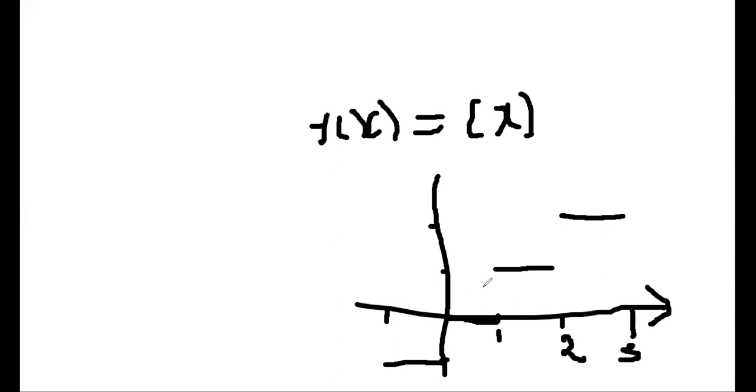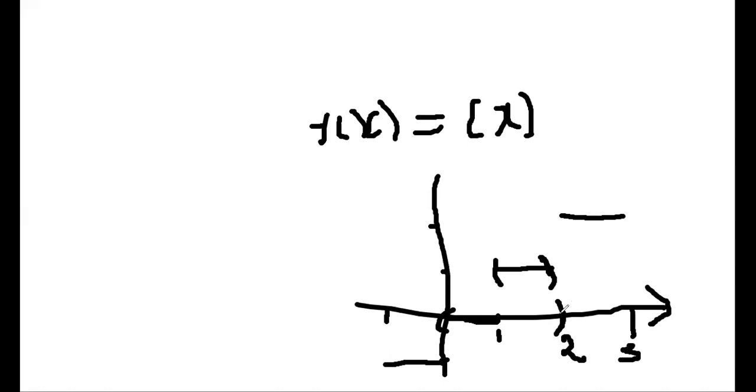This function is continuous everywhere in the interval 1, 2. The only thing is that at the point 1 it's not continuous, and at the point 2 as well; except at the end points, the function is continuous everywhere in the interval. If you consider the interval 0, 2, the number of discontinuous points: at 0 it's not continuous, at 1 it's not continuous, and at 2 it's not continuous.